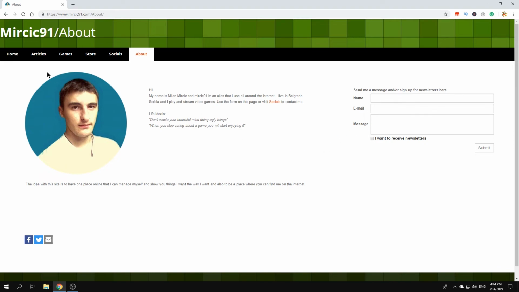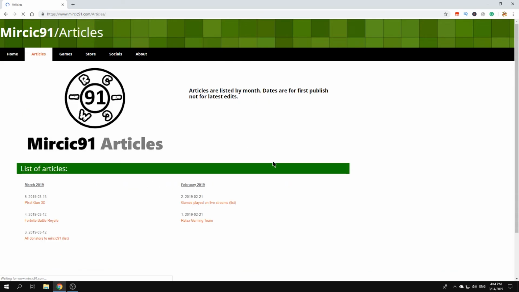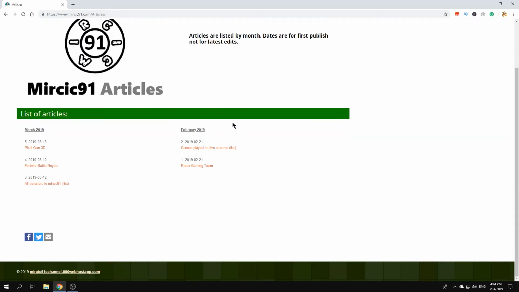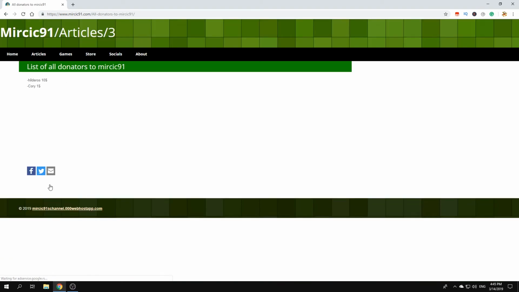So it's pretty cool. Okay, let's get back to articles for a second. I made 5 articles now, just for representation and also as a start of a design, to show how the website is going to look in the future. I showed you Fortnite Pixel Gun, and I also made list articles here.